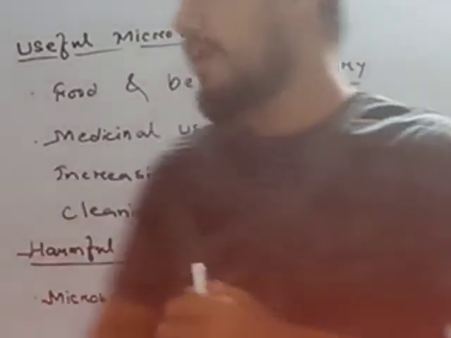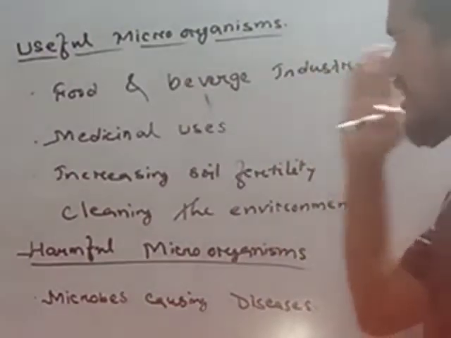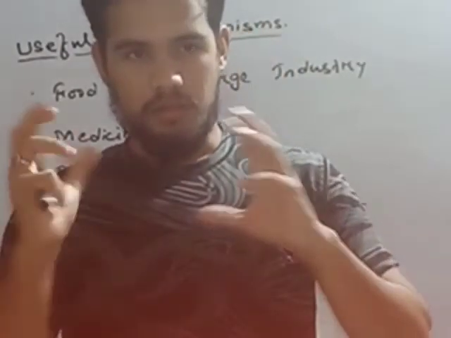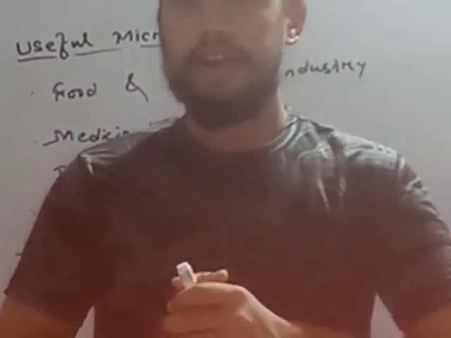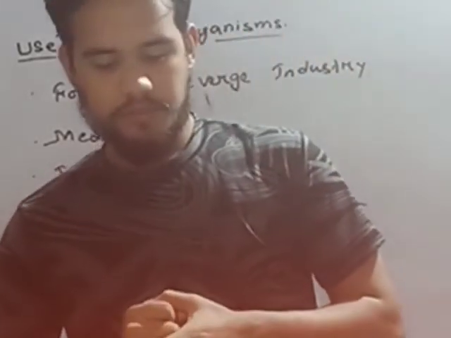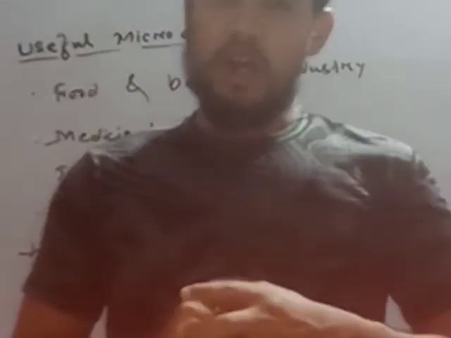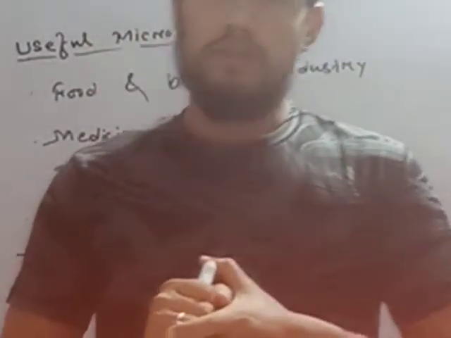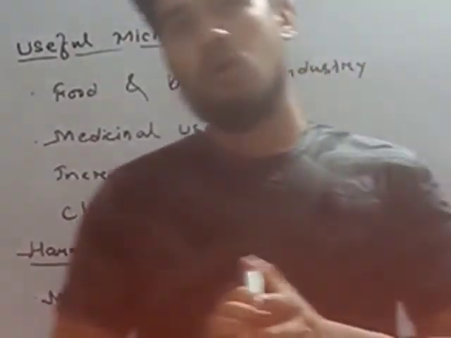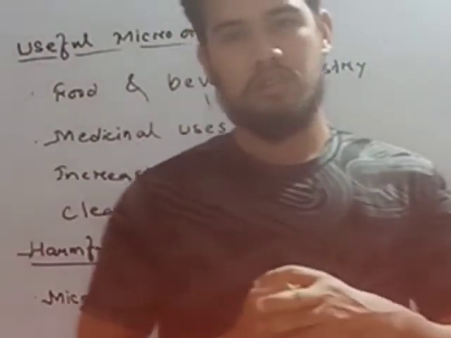The first point is the food and beverage industry. For making a variety of food items and any type of bakery items, we need microorganisms. First is a bacterium known as lactobacillus.